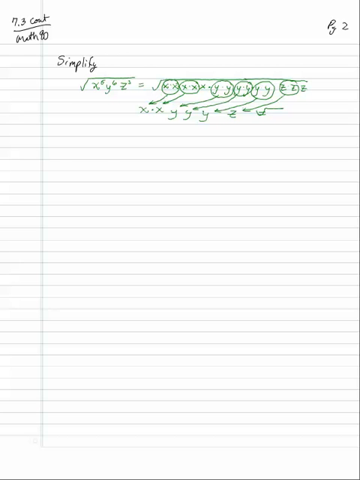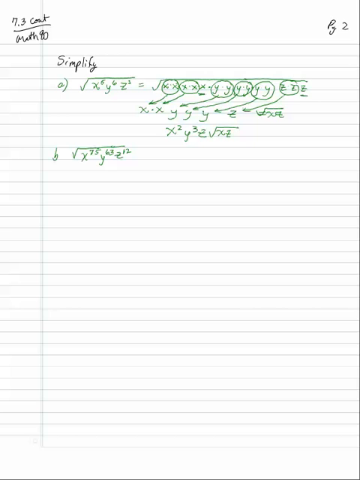Oops. And what's left inside? Just 1x and 1z. So we got x squared, y cubed, z, square root of xz. Now, that's fine, but what if I wanted to do square root of